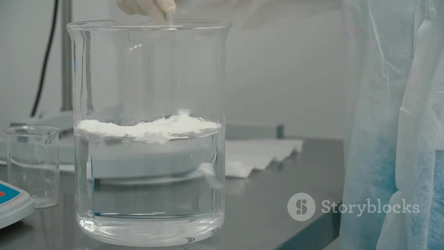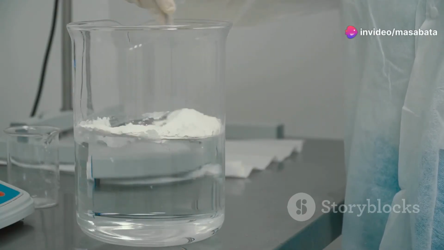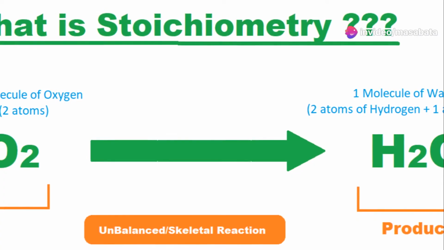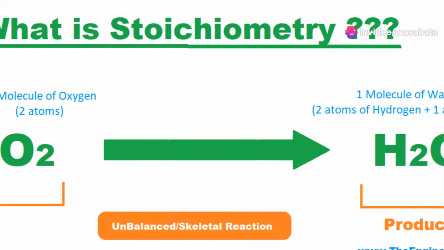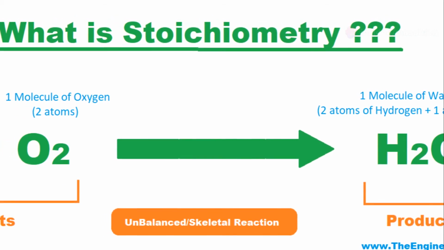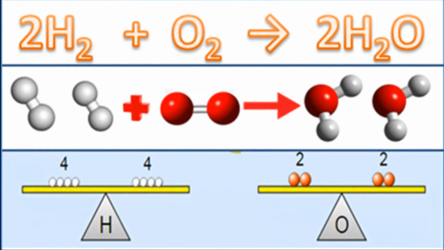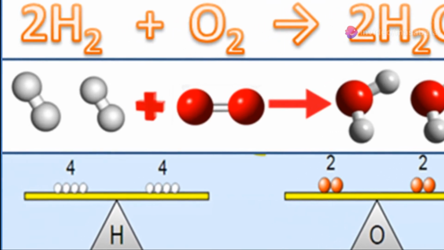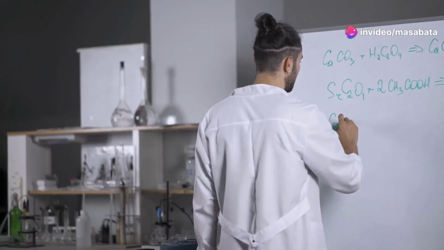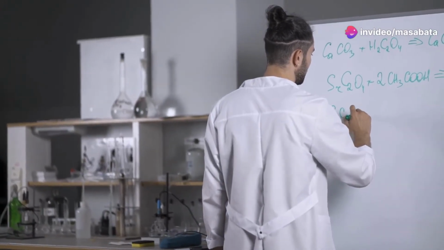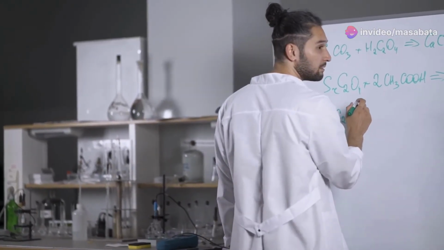This fundamental principle is crucial for understanding how reactions work. This means that the total mass of the reactants must equal the total mass of the products. No matter how the substances are rearranged, the total mass remains constant. To perform stoichiometric calculations, we use balanced chemical equations. These equations are like the instructions in our recipe, guiding us through the process.